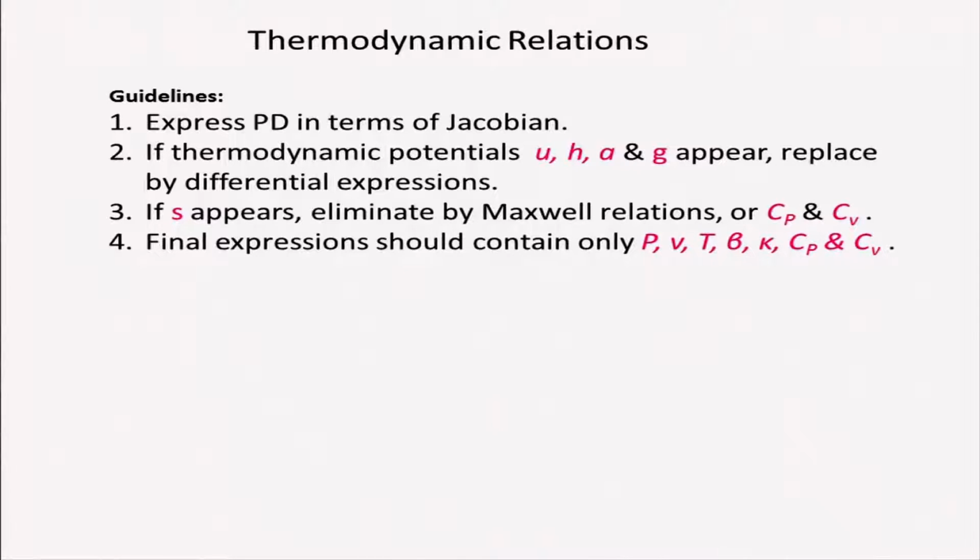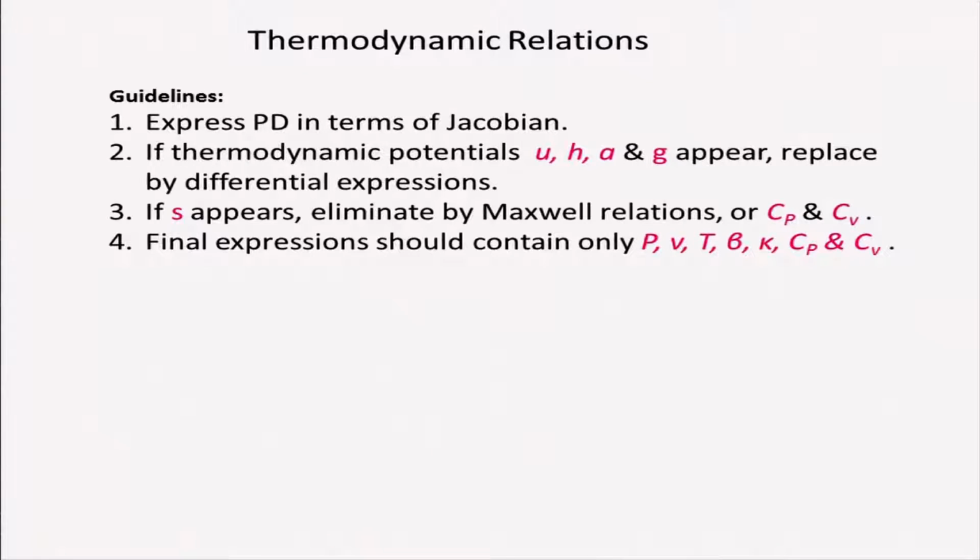And if S appears in the expression, you eliminate it by using Maxwell relations or Cp or Cv, and the final expressions would contain only the measurable properties, and those are P, V, T, and then beta, K, Cp and Cv. So, these are all measurable properties. Therefore, you should do that.